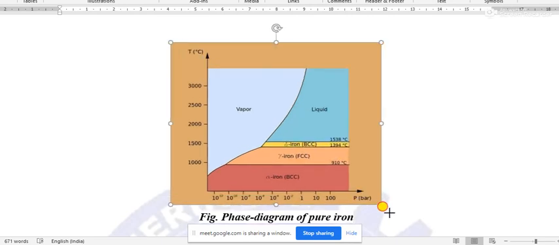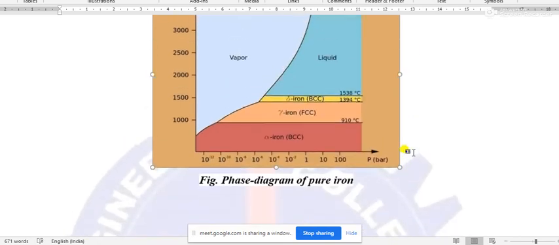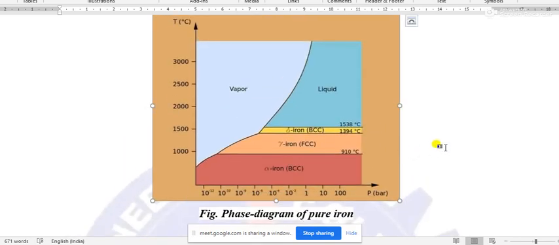I may enlarge the figure to better understand. As this is pure iron, you may draw a one element phase diagram, as this material is pure, that means no mixture or alloy form is there. That means there is only one component.